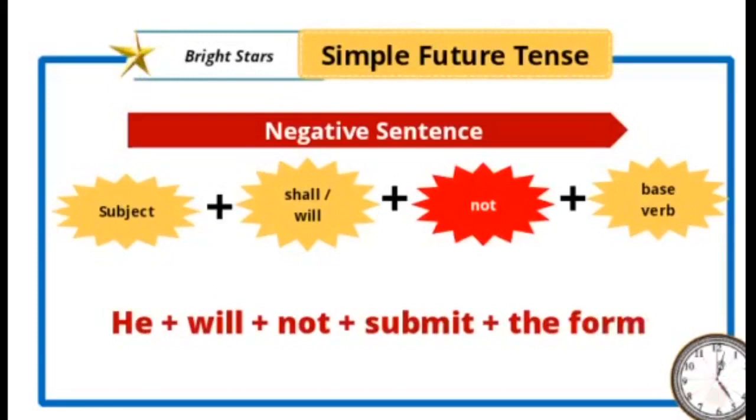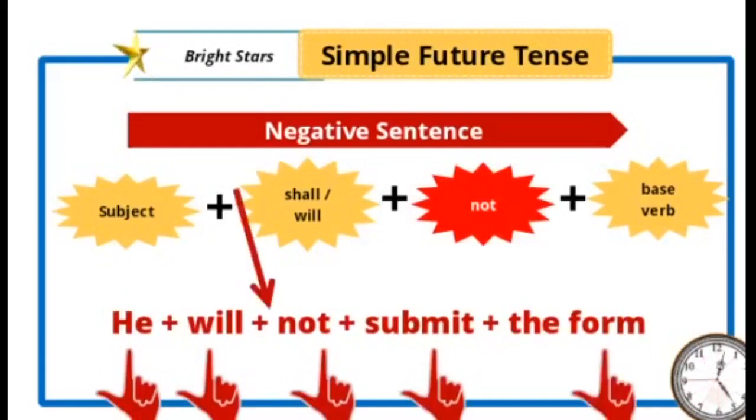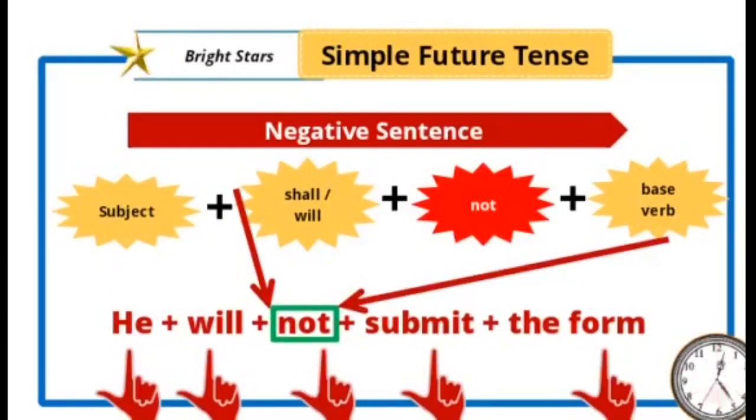He is the subject, will is the helping verb, not is the negation, submit is the main verb, the form is the object. In between the helping verb shall or will and the main verb we insert not. It is very important. Between will and submit we have inserted not.